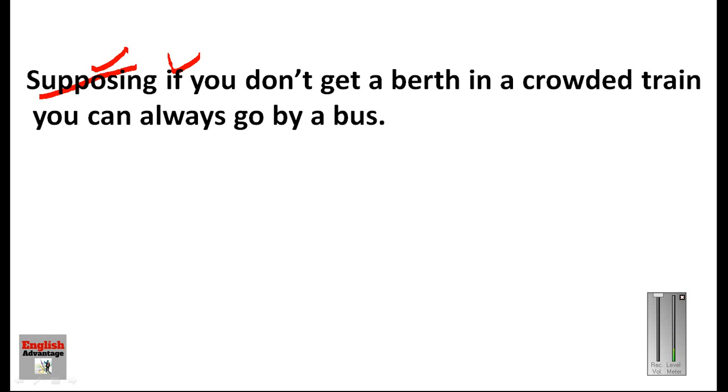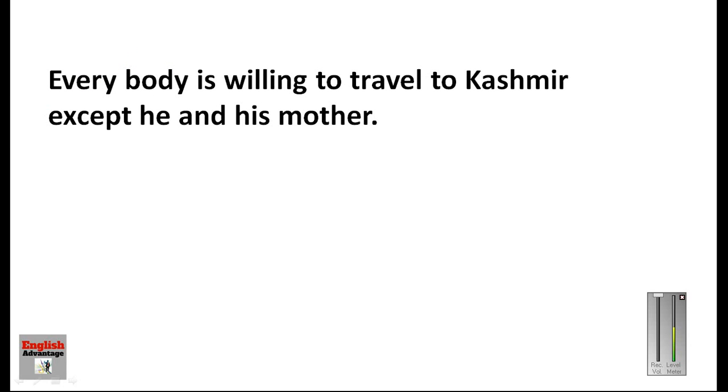Now let us see the next sentence. The next sentence is, everybody is willing to travel to Kashmir except he and his mother. This is also a very confusing sentence, but just see the word except. There are three words in English: let, except, and but.